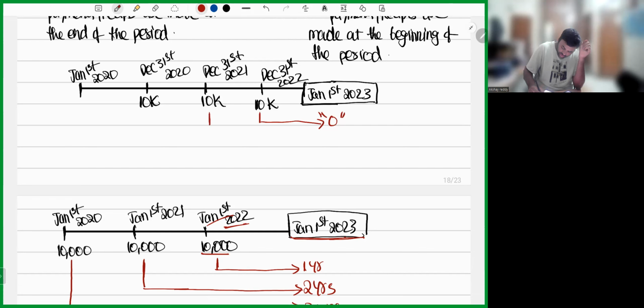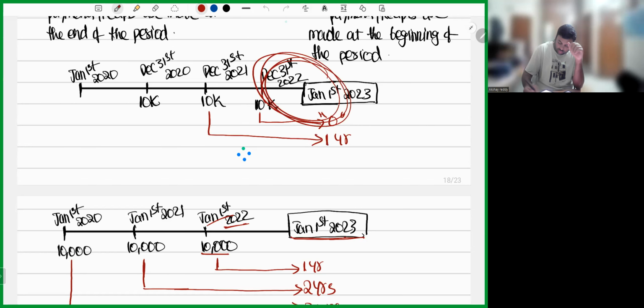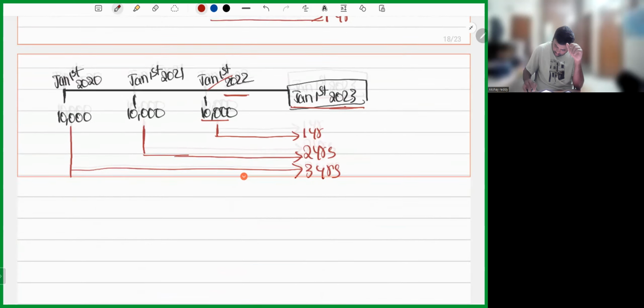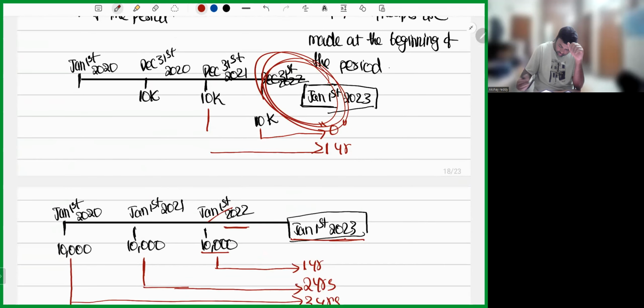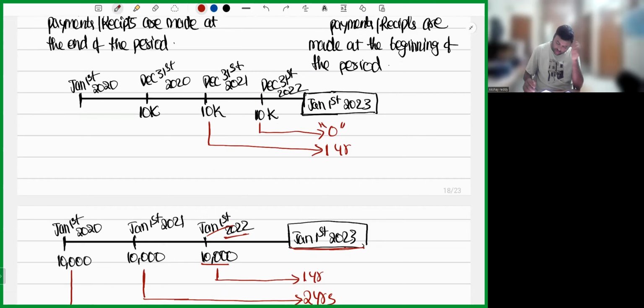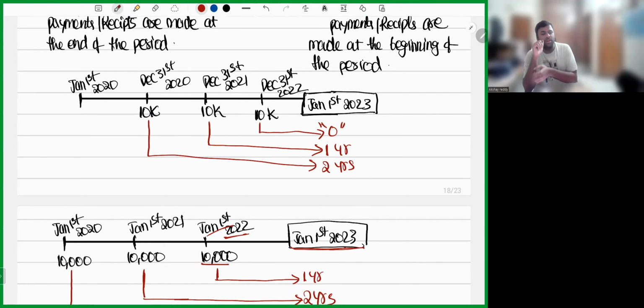Next, December 31st, 2021 and Jan 1st, 2023, the time gap is only 1 year. Try to understand, there is no time gap between December 31st, 2022 and Jan 1st, 2023. No person in this world will give you interest for 1 day, so that's the reason I'm taking 0. Sir, what about December 31st, 2021 and Jan 1st, 2023? 2 years time gap. So can you see, my dear friends, what's happening in this case?